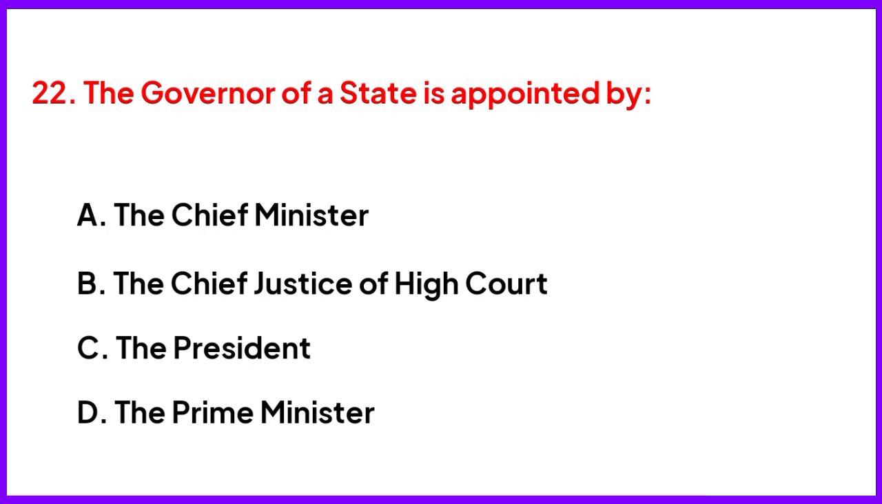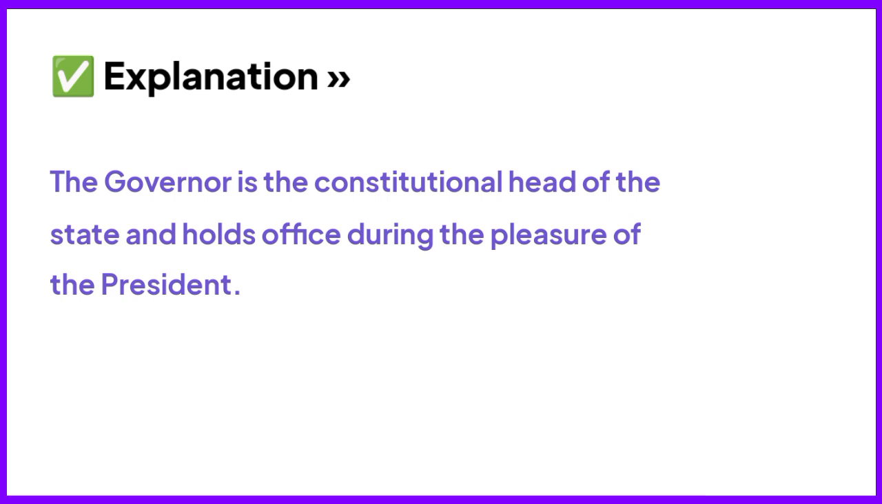The governor of a state is appointed by. Right answer is option C, the President. The governor is the constitutional head of the state and holds office during the pleasure of the President.